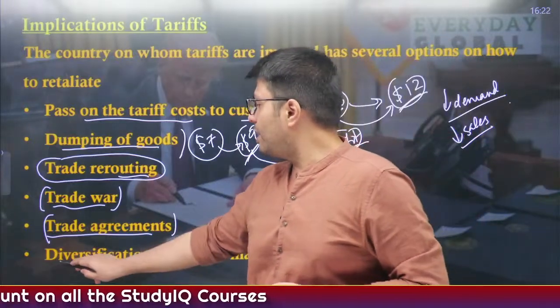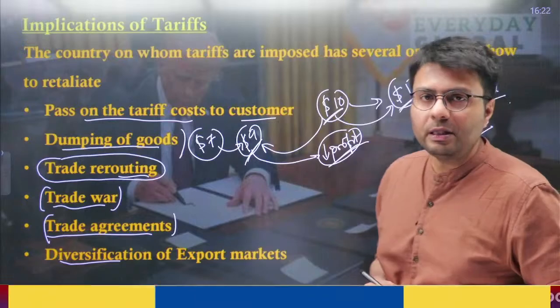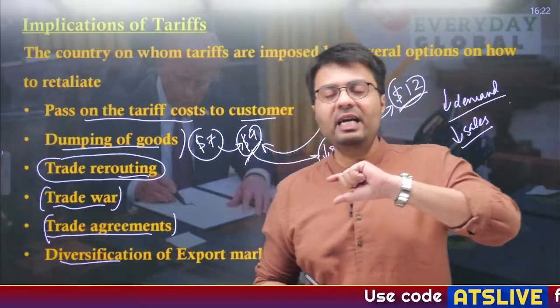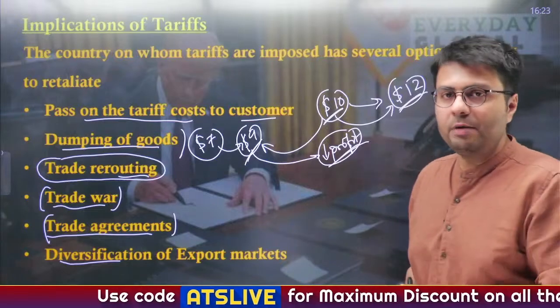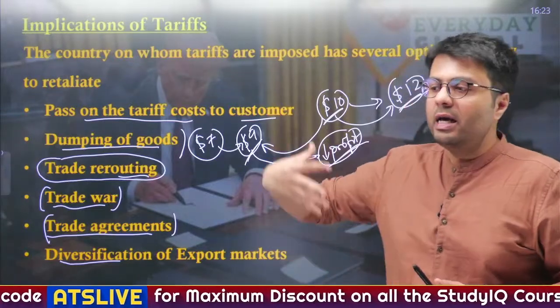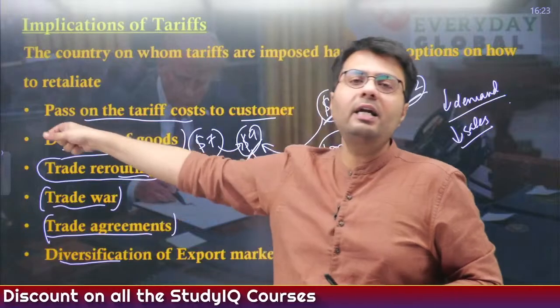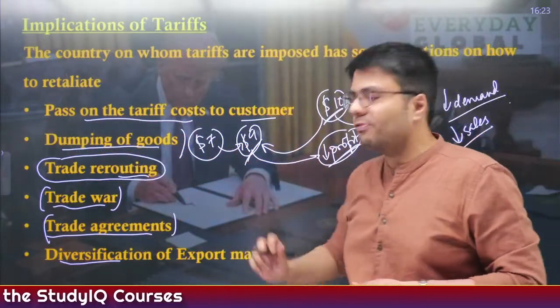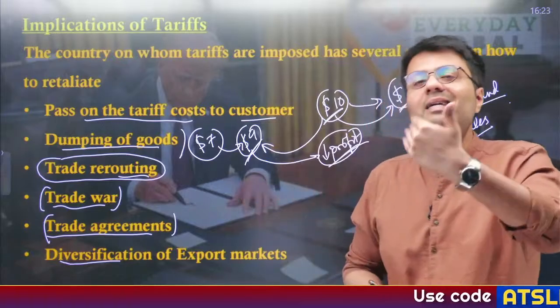And also what you can do is diversification of export markets. Now what happens is that if India is sending X amount of goods to US, and that trade becomes half after imposition of tariff, India can compensate for the loss of trade with US by sending more goods to other locations. That means diversification of export markets, right? So this is how a country can react to it.